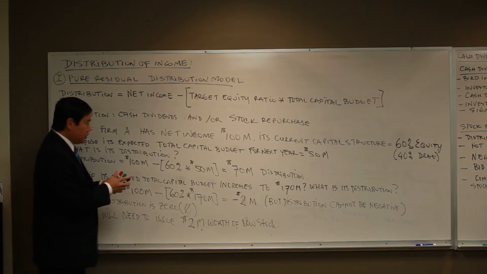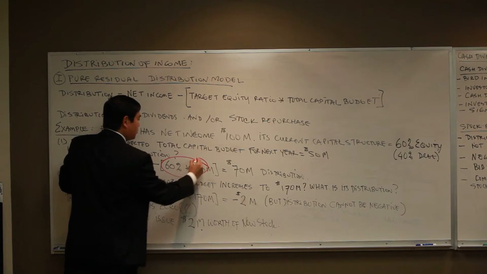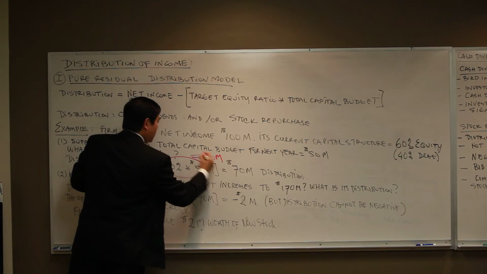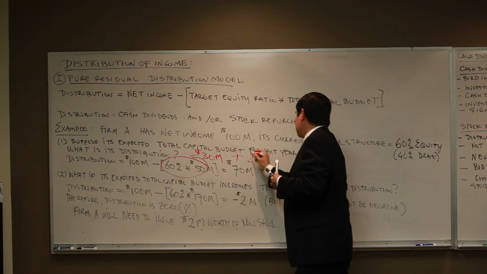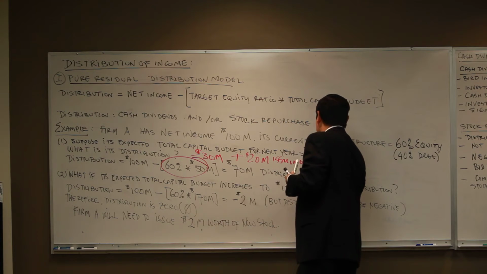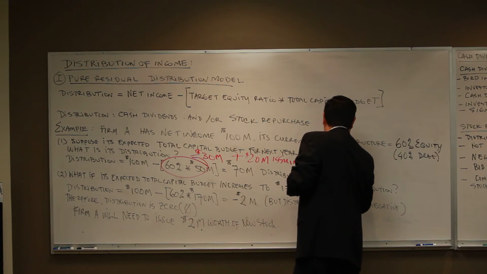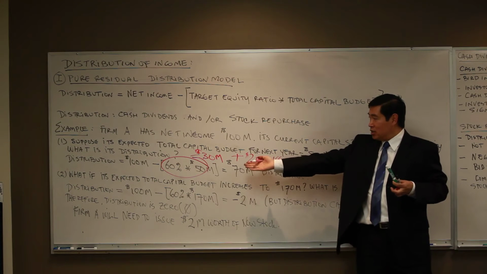So if this 60% is coming from the equity financing, which basically is $30 million, right? That means $20 million must be coming from issuing new debt, right?